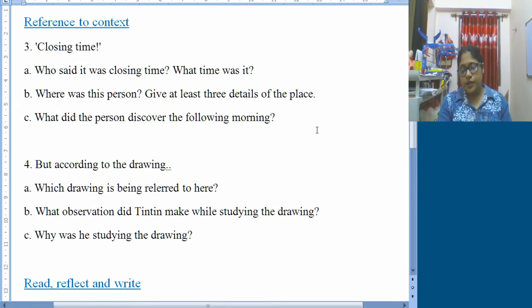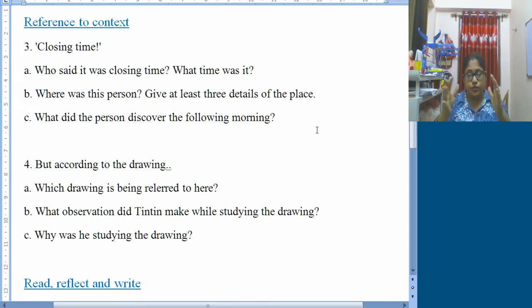The drawing referred to here is the drawing mentioned in the book titled Travels in the Americas. In that book certain drawings were there, so it refers to those drawings.